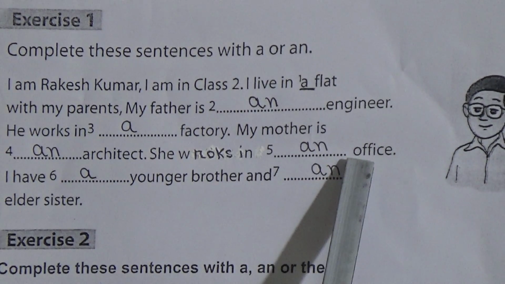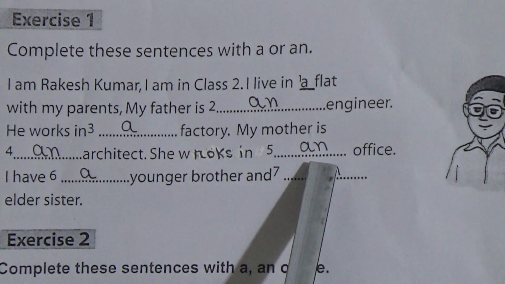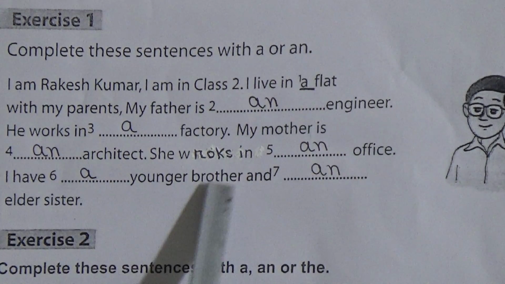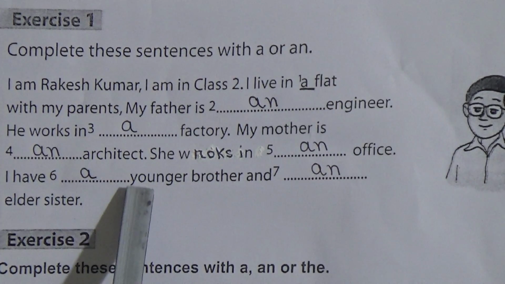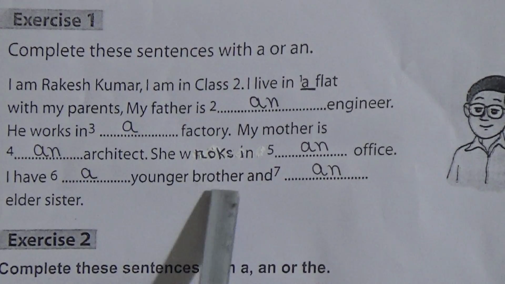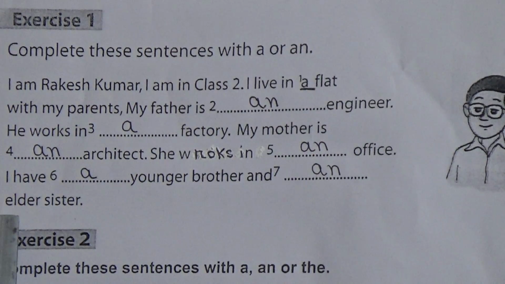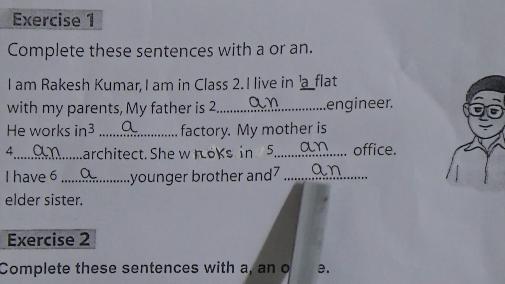O is a vowel, so before O we used here an. I have a younger brother. Y is a consonant, so we used here a. Brother and an elder sister. E is a vowel, so we used here an.